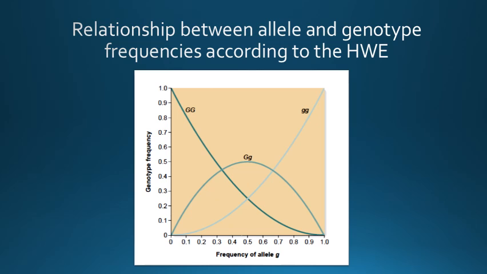This figure describes this relationship for different allele frequencies of small g and capital G. As expected, when the allele frequency of small g is very low, the capital GG genotype predominates. When the small g allele frequency is high, the small g homozygote is more prevalent in the population. When the allele frequencies of small g and capital G are intermediate in value, the heterozygote predominates.